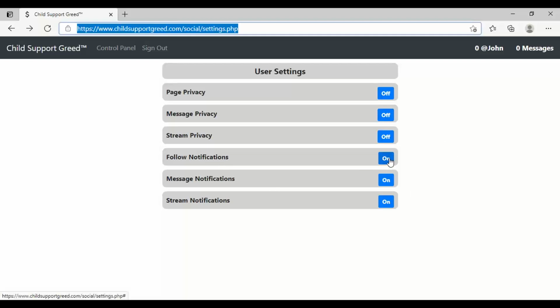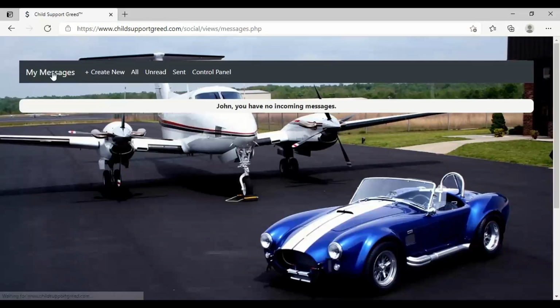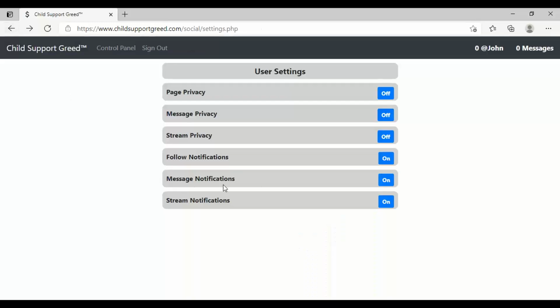Follow notifications. If this is on, when somebody follows your page, the system will send you an email, right? If you turn this off, you won't get those emails. Message notifications, same thing. If anybody sends you a message in this internal mailbox, if you have message notifications turned on, you will receive a message in your email to tell you to log on to here to check these messages, right?